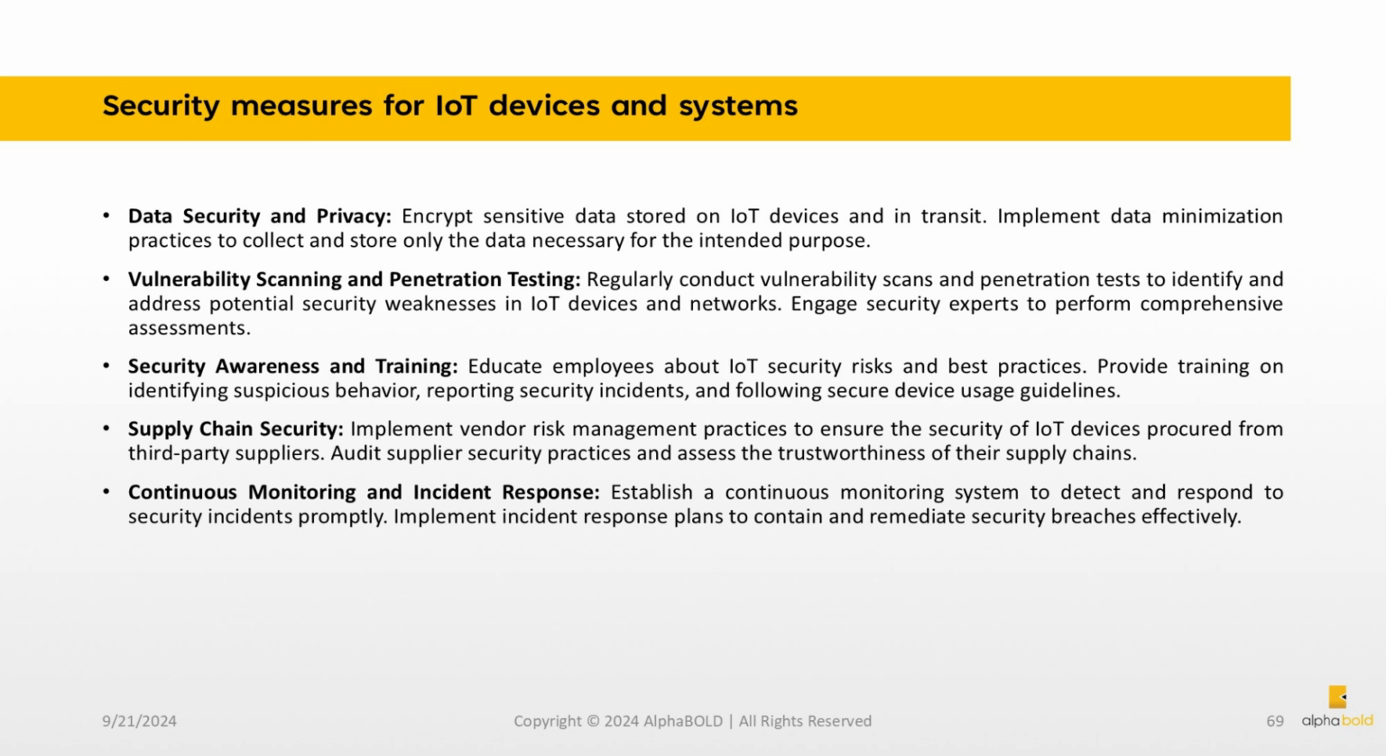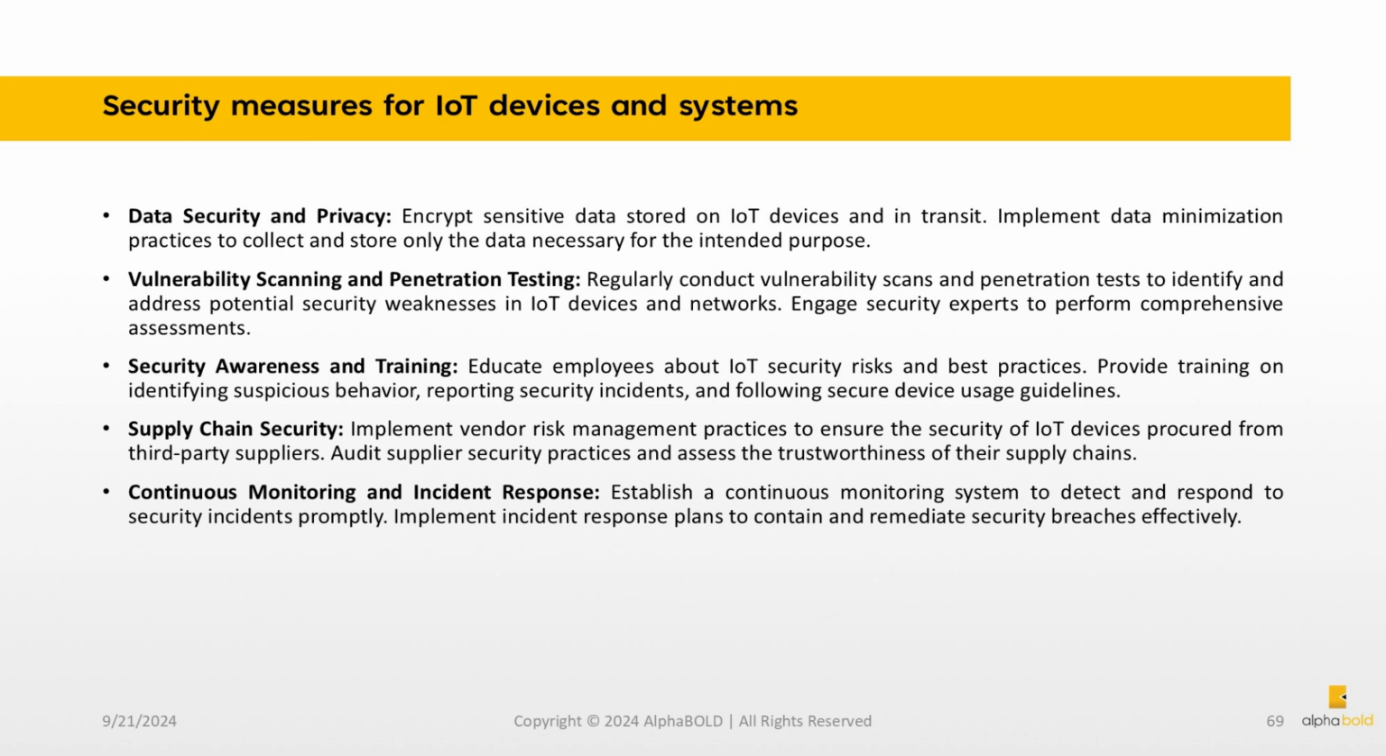Security awareness and training. Educate employees about IoT security risks and best practices. Provide training on identifying suspicious behavior, reporting security incidents, and following secure device usage guidelines. Supply chain security. Implement vendor risk management practices to ensure the security of IoT devices procured from third-party suppliers. Audit supplier security practices and assess the trustworthiness of their supply chains.